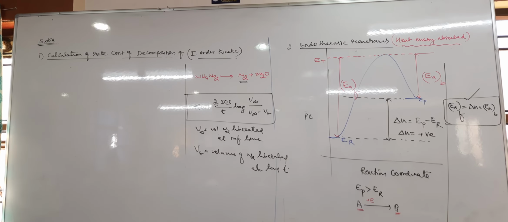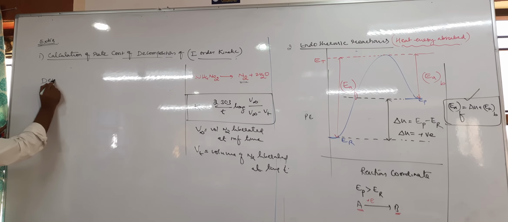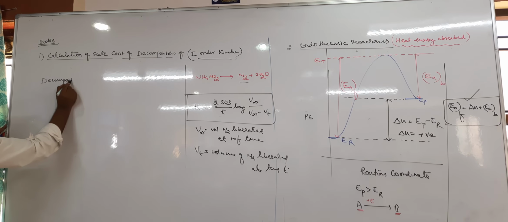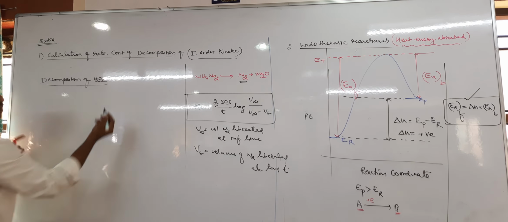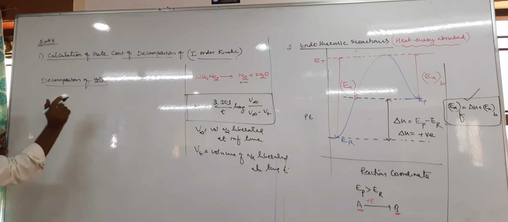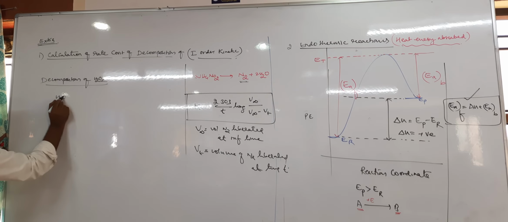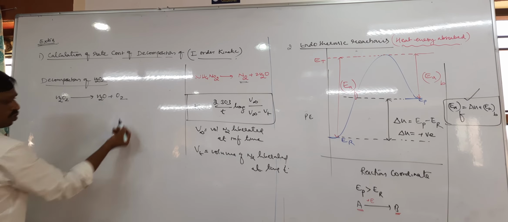Okay, then the last one is the decomposition of H2O2. H2O2 undergoes decomposition, and it gives rise to H2O plus O2.